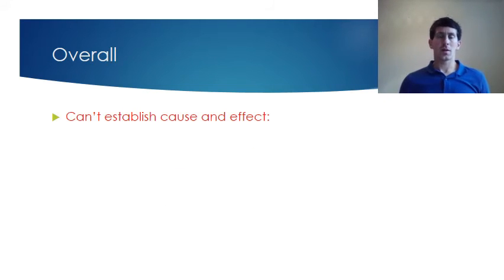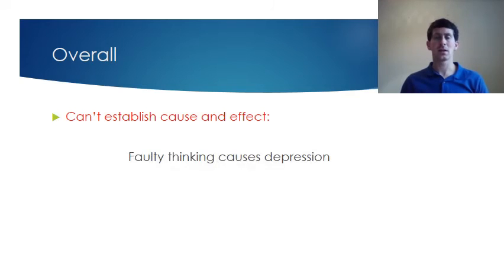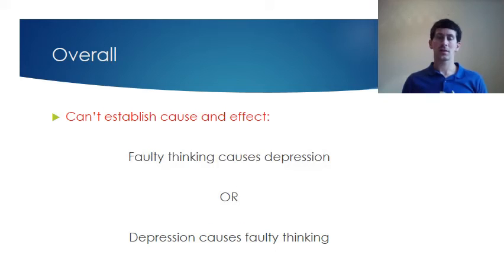So overall, one of the main limitations of both Beck's and Ellis's models is that we can't establish cause and effect. And what we mean by that is, does faulty thinking cause depression, or does depression cause faulty thinking? So we can't really establish which way round it goes. Do we develop these irrational thoughts and then that causes depression, or do we develop depression and then does that lead us to have irrational thoughts? And that's a major limitation with both of these models. We can't establish cause and effect.